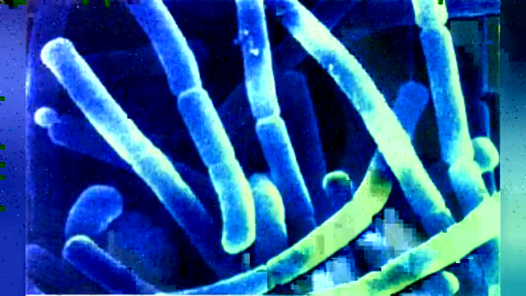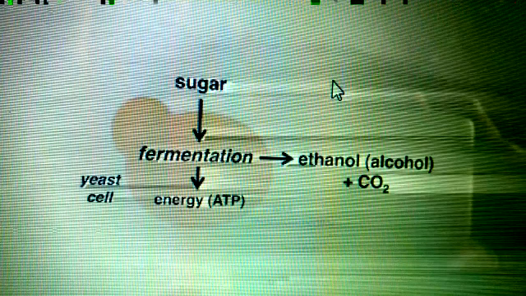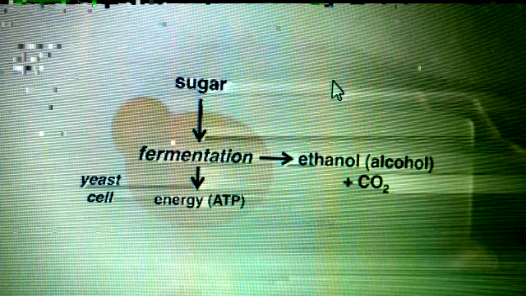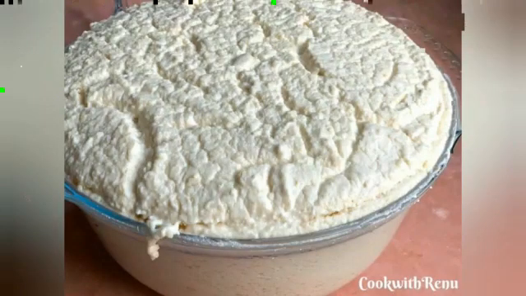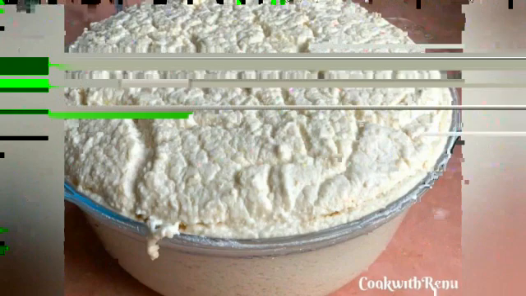Clear? Okay, one more example I want to share with you. When your mom prepares batter for idli or dosa, you would have seen that she leaves the dough overnight. Why? Because she wants to permit the process of fermentation to take place. Here we are not adding any raising agent. While preparing the batter, she adds only rice and urad dal. Clear? We are not adding any yeast or sugar or anything.